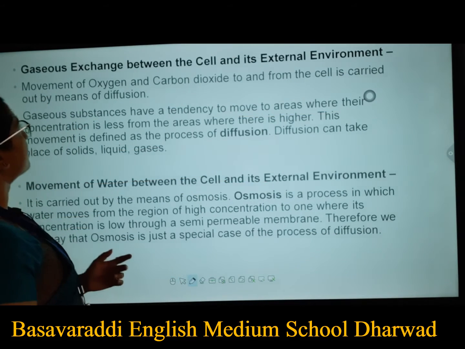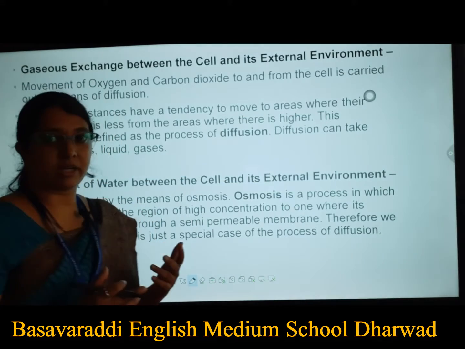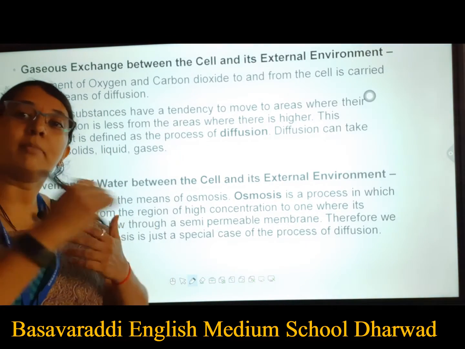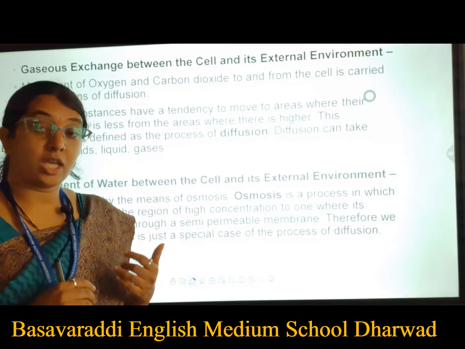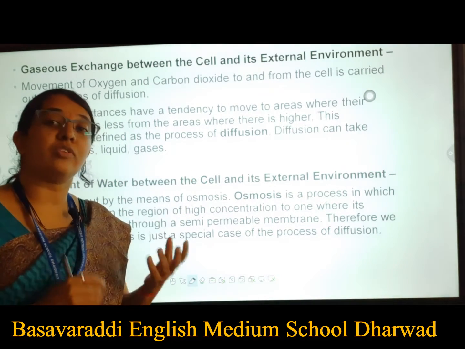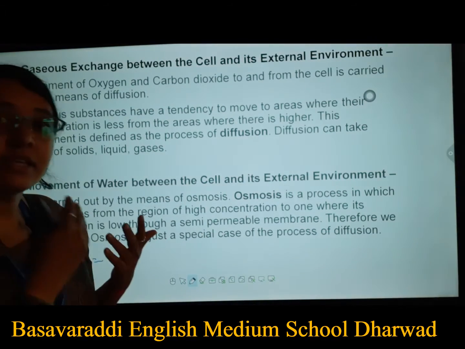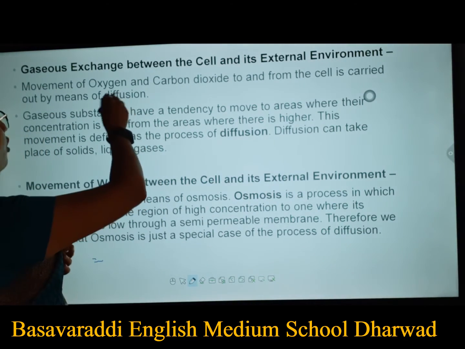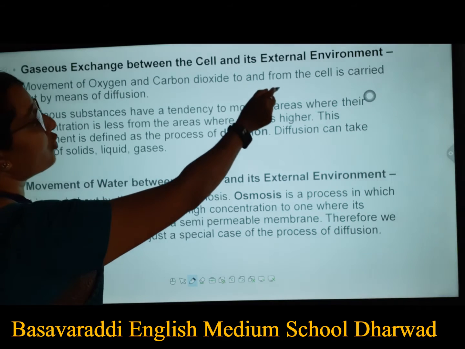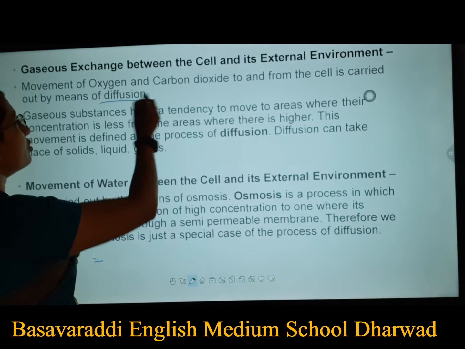Next, gaseous exchange between cells and the external environment. Now we said only materials will be getting inside. Do only solid materials enter? No, we do have some gases also which help in exchanging with the cells. Movement of oxygen and carbon dioxide from the cell is carried out by means of diffusion.